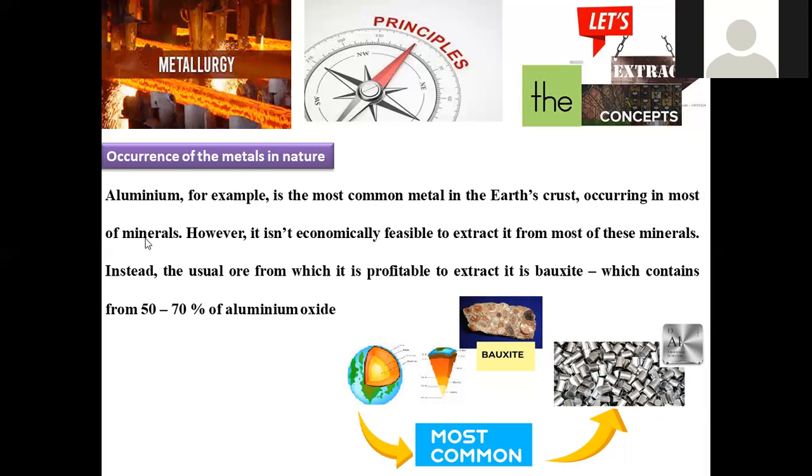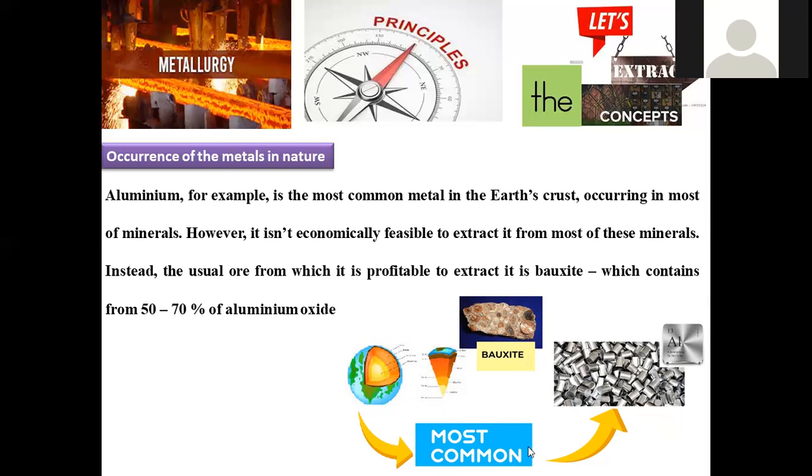The suitable mineral, the ore for extraction, is bauxite, in which 50 to 70% aluminium oxide is present, so it is very suitable for extraction.